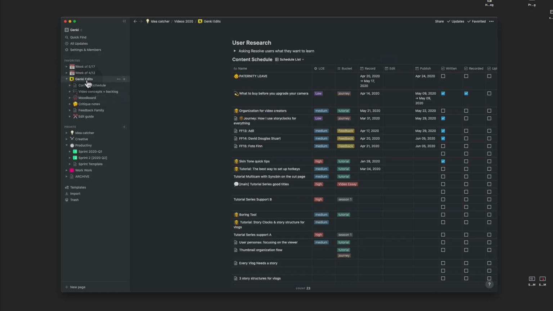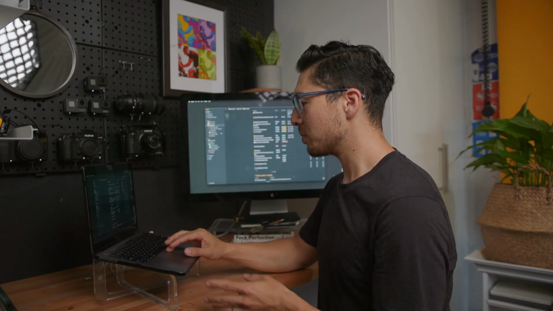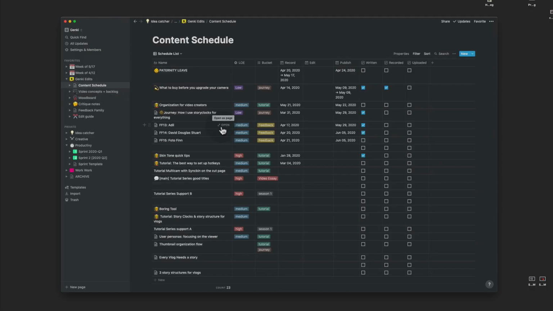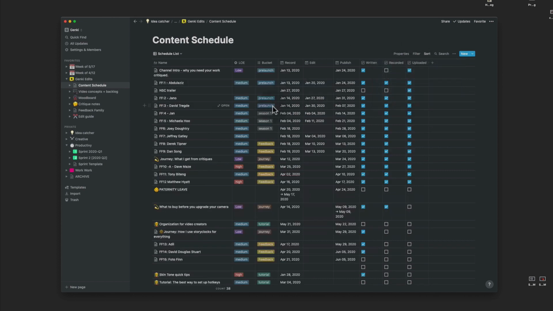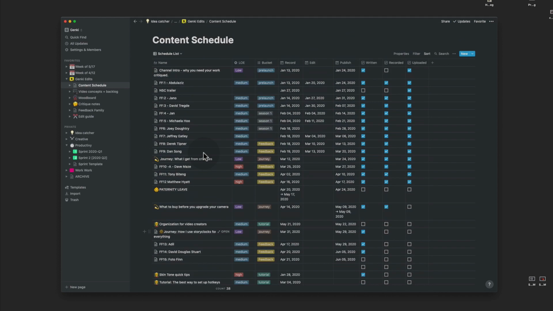So taking a look back over here at the sidebar, you can see everything that's nested under Genki Edits actually lives on this main page, and they're all nested here, and these just become more convenient links. So if I click on content schedule, it takes me to a page that has just that content schedule, and this is really where I spend most of my time. Now, I have it filtered to show just the things that haven't been uploaded yet, but if I turn that filter off, you can see all the videos that I've done so far and that have been uploaded, and then the ones that I plan to do that have yet to be done.